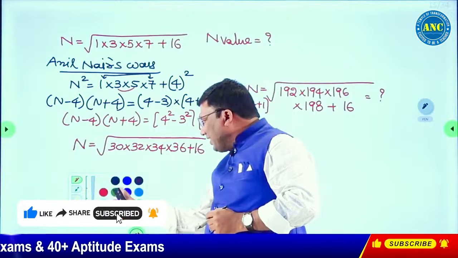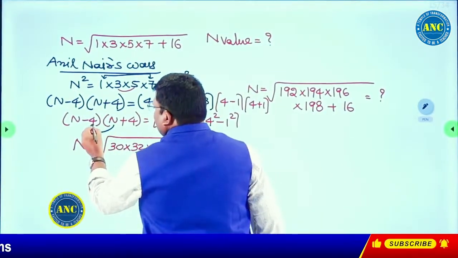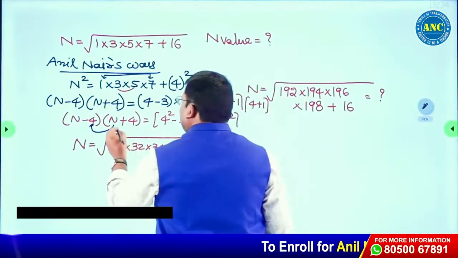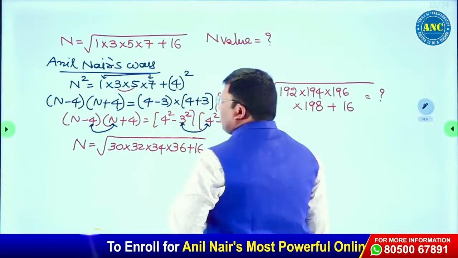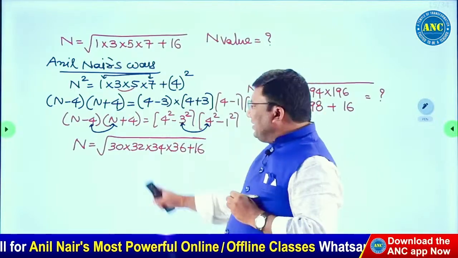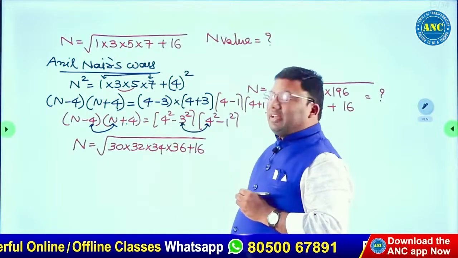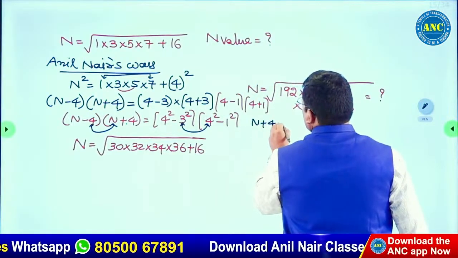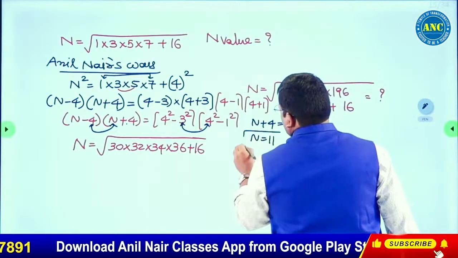Beautifully, you got the answer. What is the difference between these two values? N plus 4 minus n minus 4 is 8. The difference of 4 square minus 1 square minus 4 square minus 3 square is also 8. These two values differ by 8. That means n plus 4 is 16 minus 1, 15. N value will be 15 minus 4, 11.